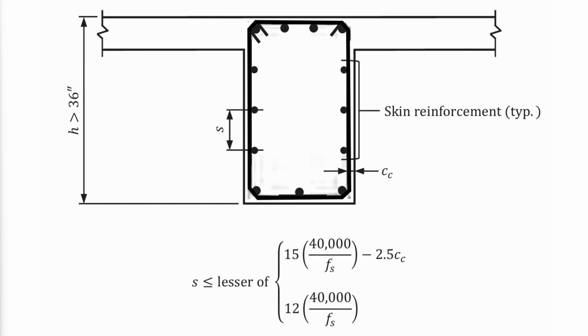For beams with an overall depth greater than 36 inches, longitudinal skin reinforcement must be uniformly distributed on both faces of the beam for a distance equal to at least h/2 from the tension face to help control the width of the cracks that can form on these faces.